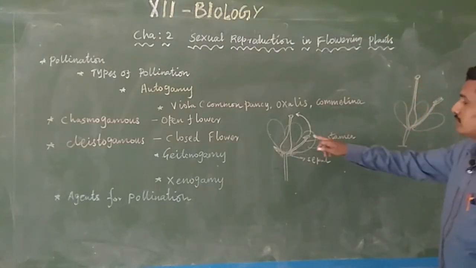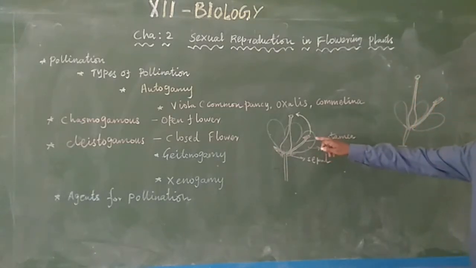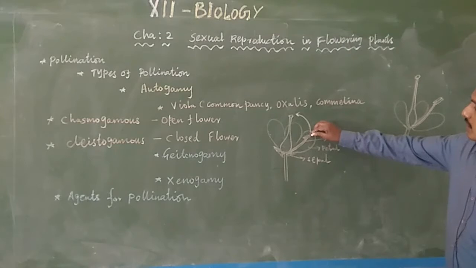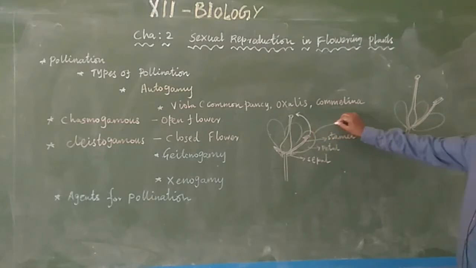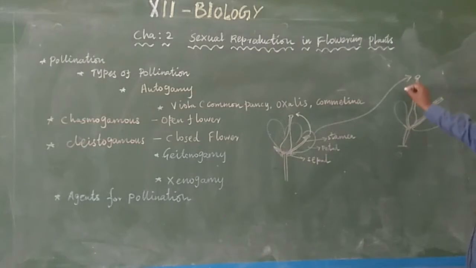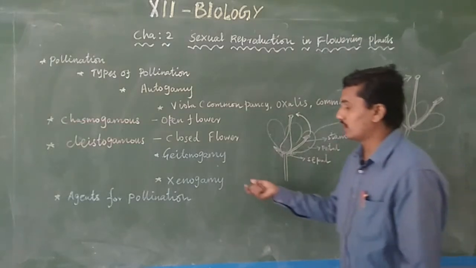Then the transfer of pollen from the anther to the stigma of a flower on a different plant is the process called xenogamy.